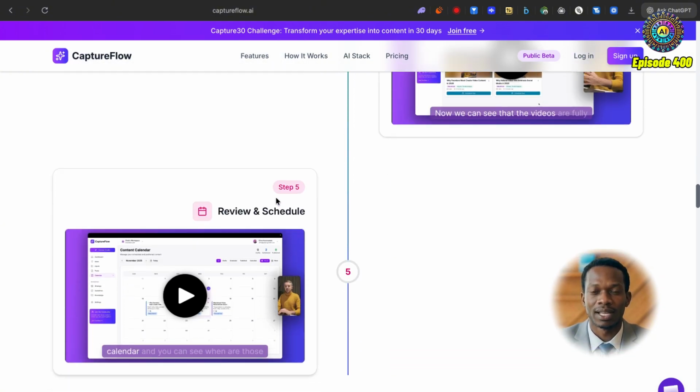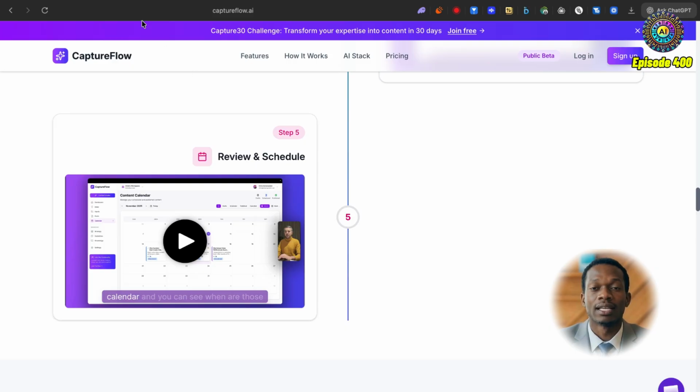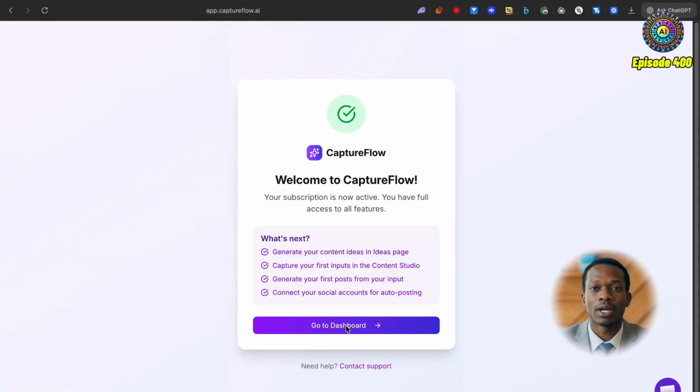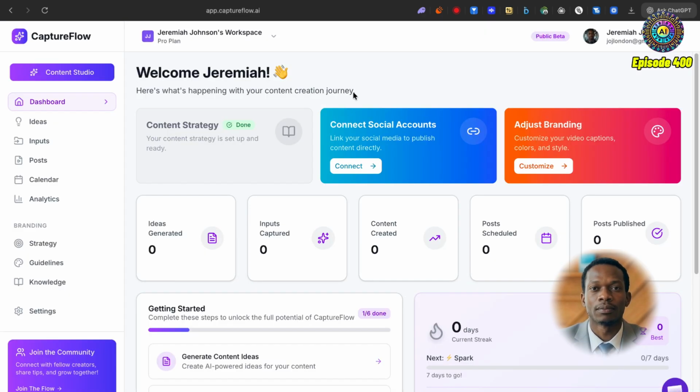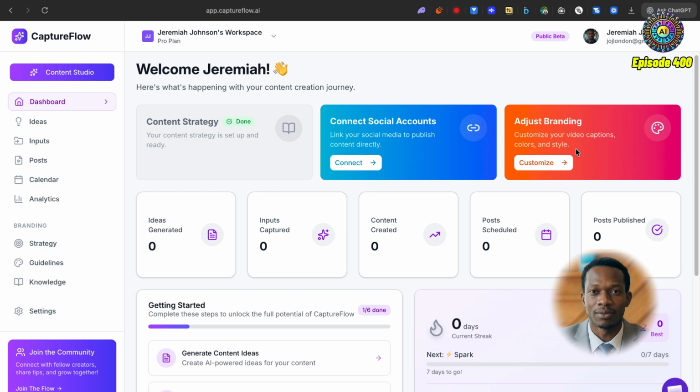I think this is going to be an amazing platform, but we're going to dive right into this here, and we're going to go through this onboarding and see exactly what CaptureFlow has to offer for us. Okay, so I've just signed in. I decided to log in with my LinkedIn because that's where a lot of my professional persona already lies. And we still have the opportunity to connect social accounts and even adjust branding based on colors and styles, and we can use this to affect any video captions we create.